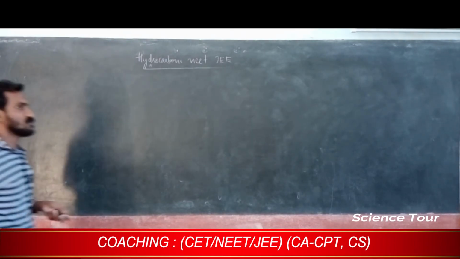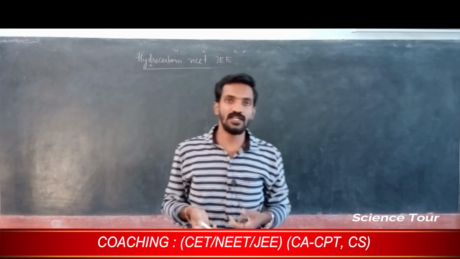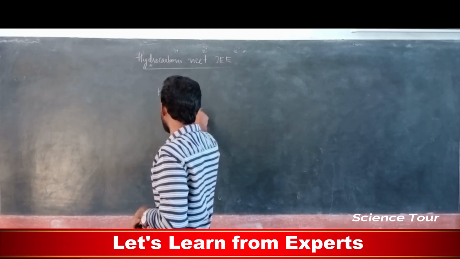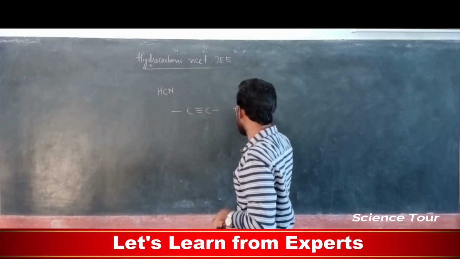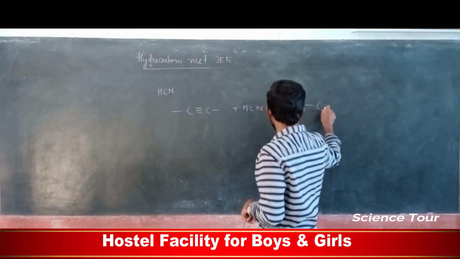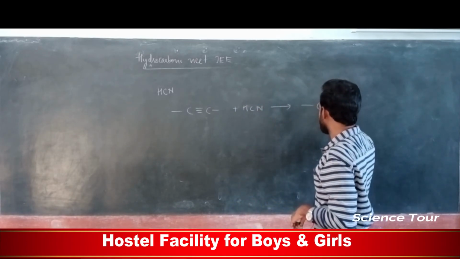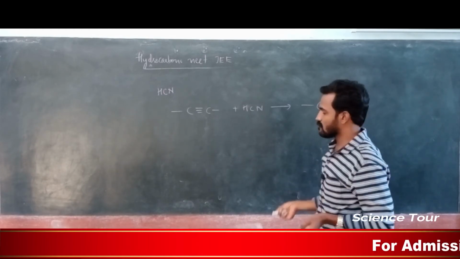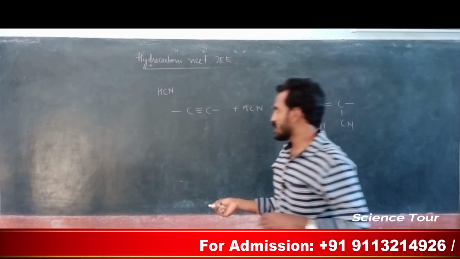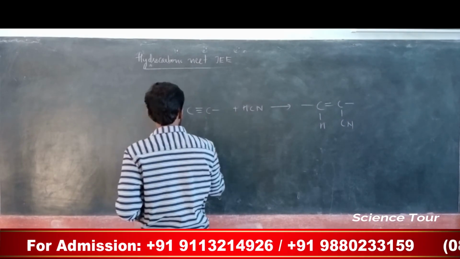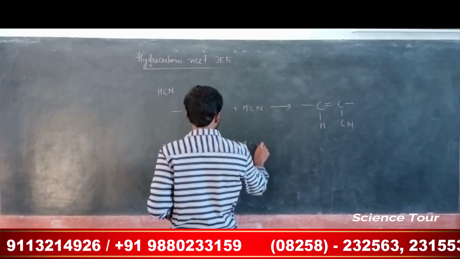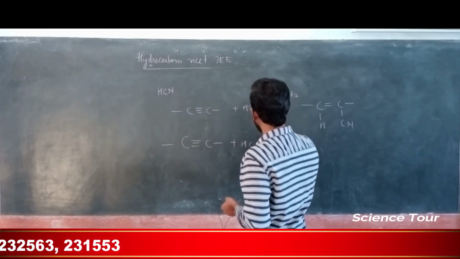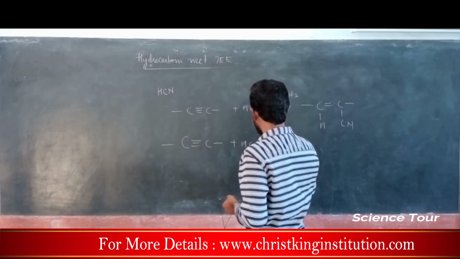My dear students, next we are going to talk about addition of hydrogen cyanide. Hydrogen cyanide means HCN. To the triple bond, if we add HCN, it gives a product. During polymerization, the same reaction is given like this. Both these reactions take place in the presence of barium cyanide under pressure.